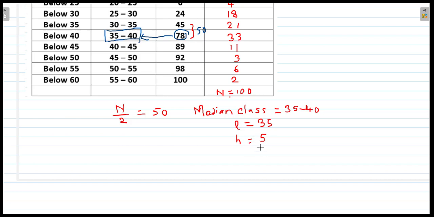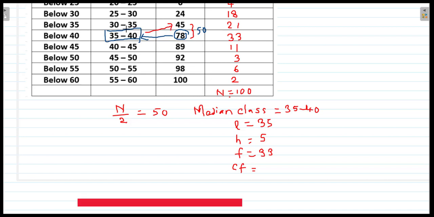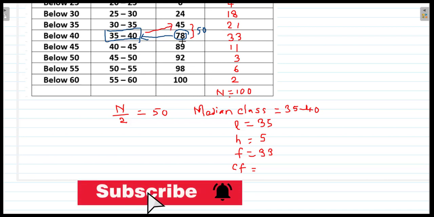We got H. Then we find frequency. This is the frequency, this is the cumulative frequency. So the frequency of the class interval is 33, and so we take F as 33. Then we find CF. CF is what? It is the previous cumulative frequency of the median class, that is 45. So CF is equal to 45.